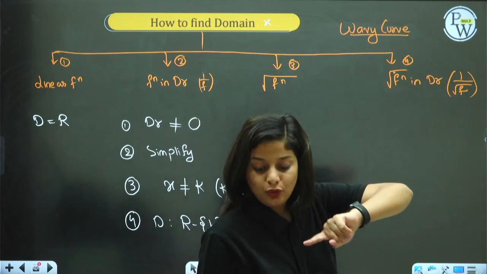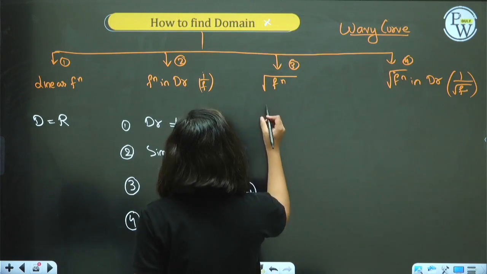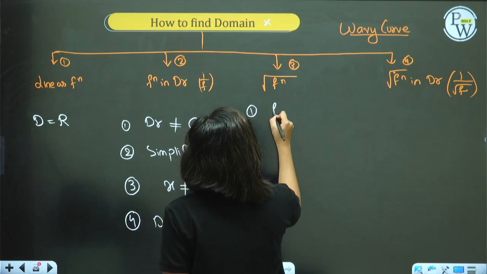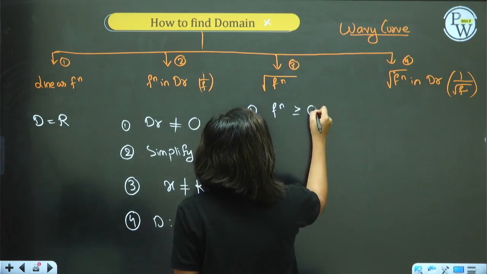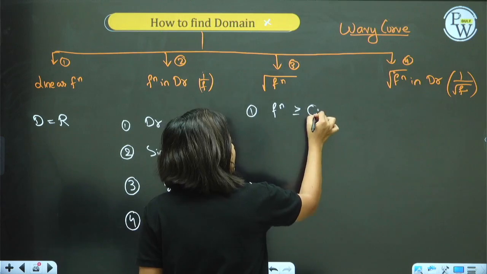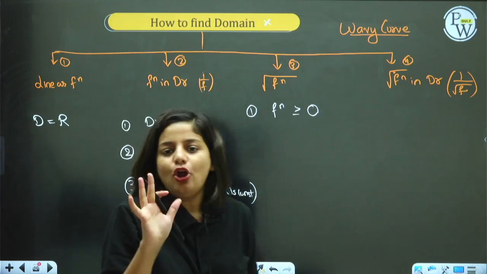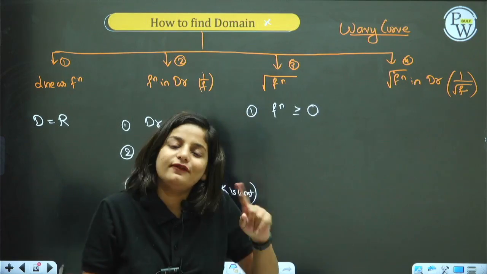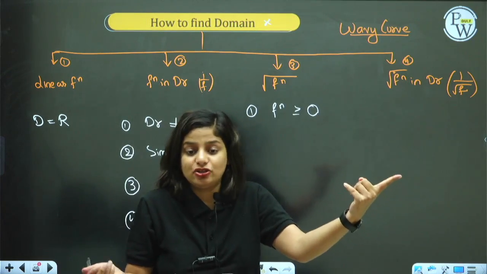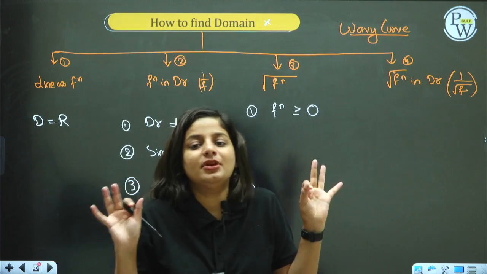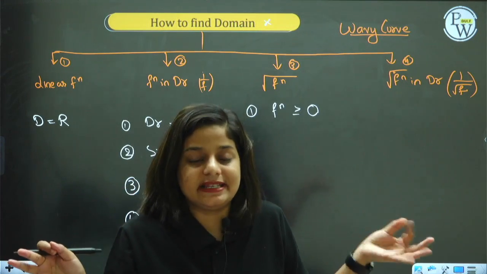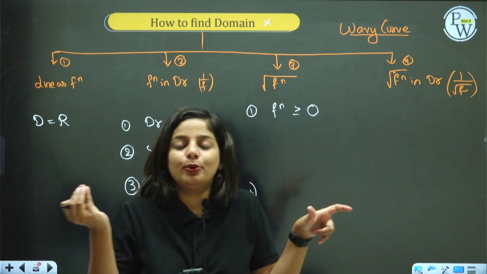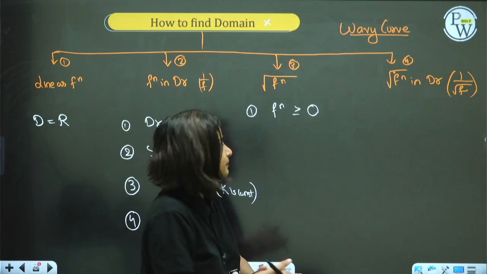Whenever we have a root function, the first step is that the function inside the root should be equal to or greater than 0. Isn't it logical? We do not take anything inside the root to be negative, because a negative inside the root will make it imaginary, and we are not dealing with imaginary numbers. We are dealing with only real functions. Real functions means output should be real, input should be real.